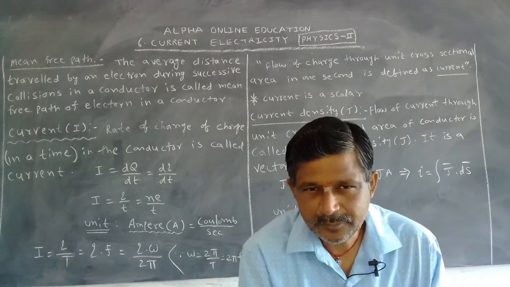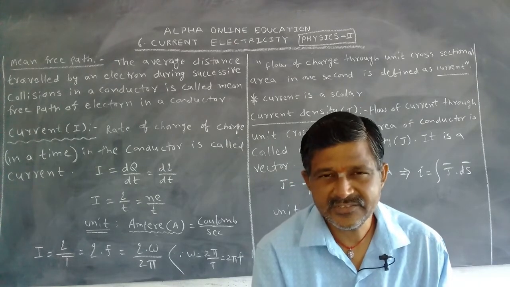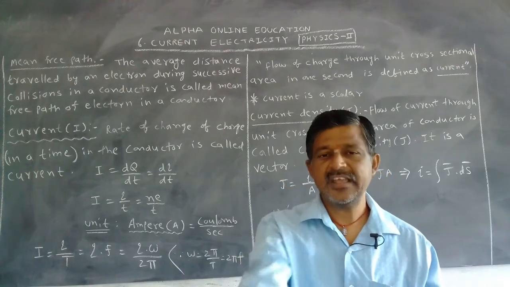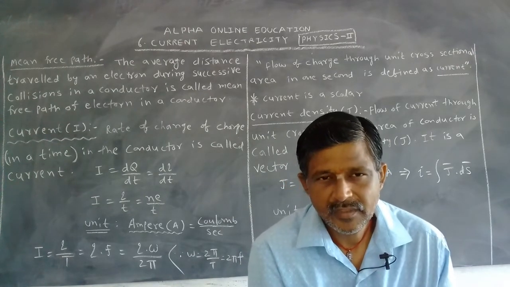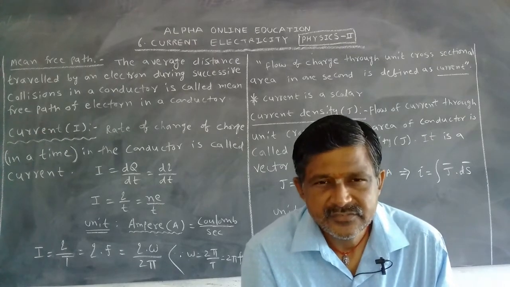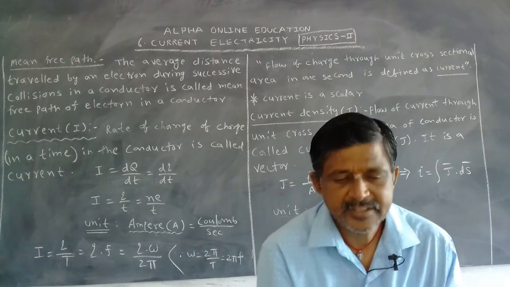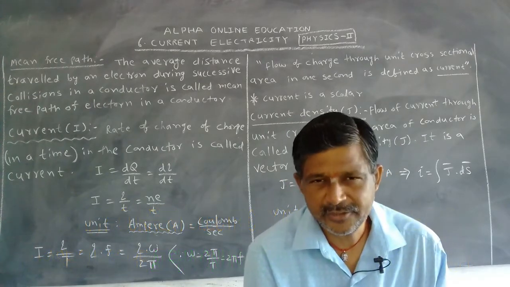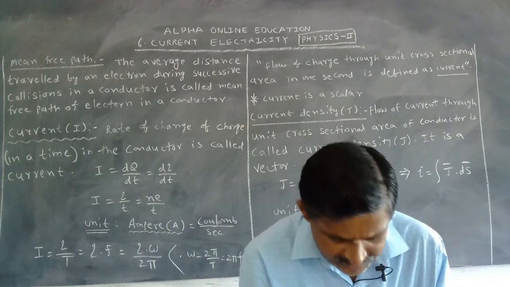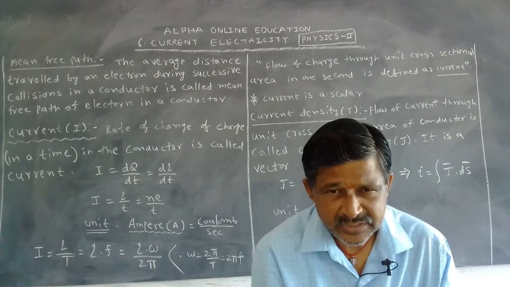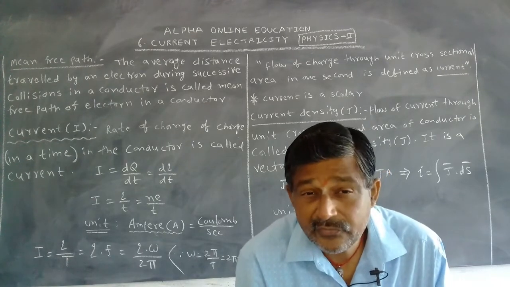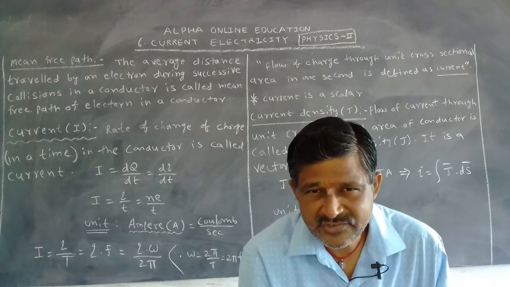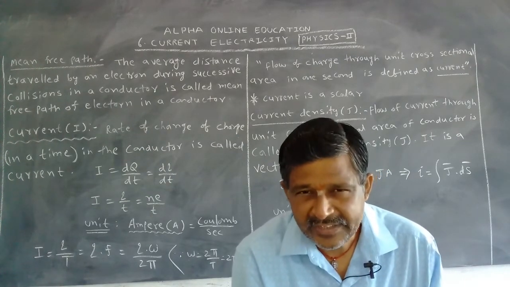Which substance does not allow the current through it is called an insulator. Why is the current not passing through the insulator? Why does the insulator not admit the charges through it? Because in that, no free electrons exist. Now the third one is the semiconductor. Which substance partially admits the charges or current through it is called a semiconductor. Why is the current passing through the conductor? It has free electrons. Why is the current not passing through the insulator? It has no free electrons.